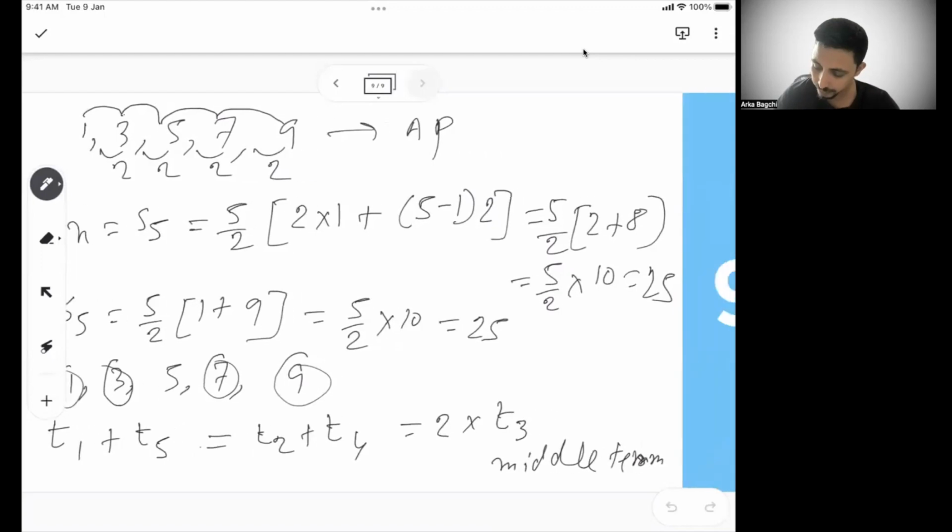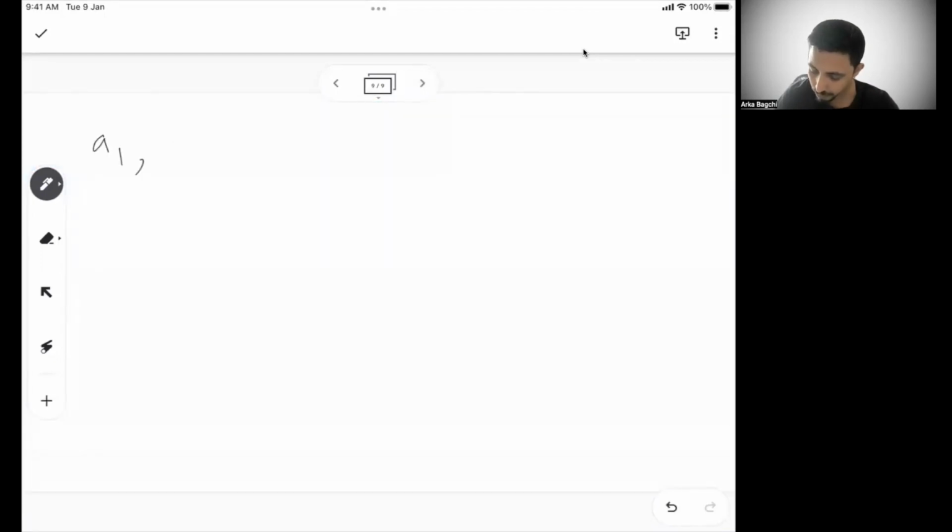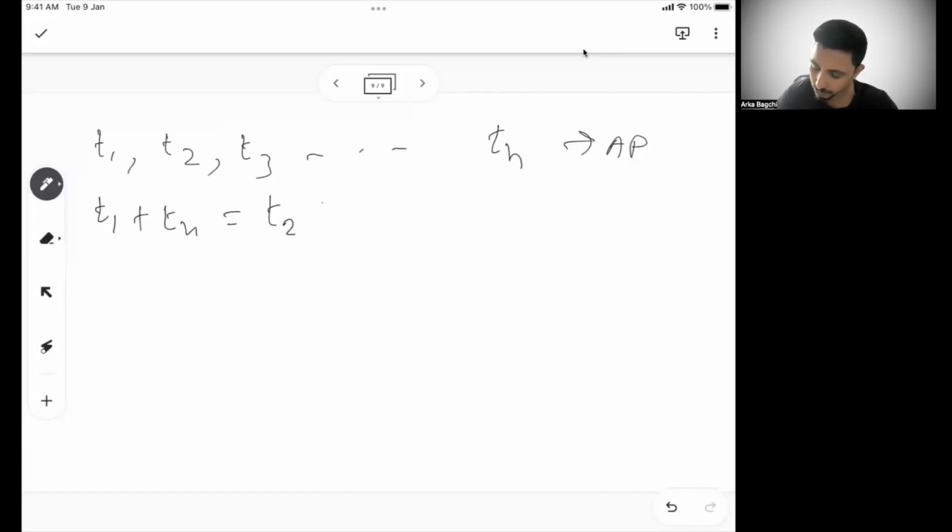So in a bigger series, let's say term 1, term 2, term 3 till Tn, if these are in AP, then I can say T1 plus Tn is equal to T2 plus Tn minus 1, is equal to T3 plus Tn minus 2, and so on, right?